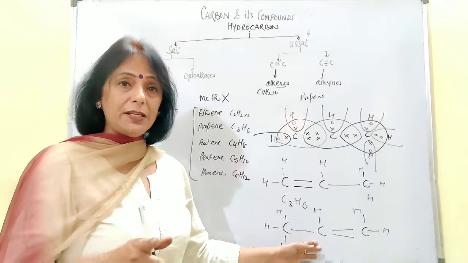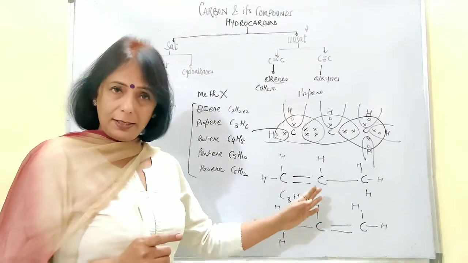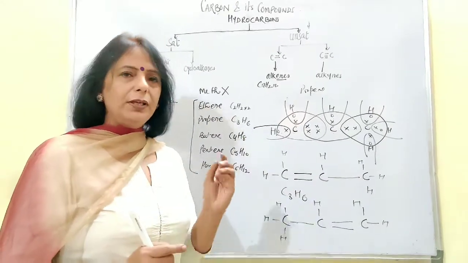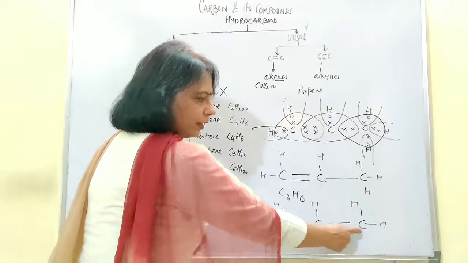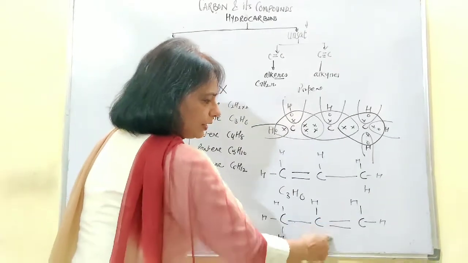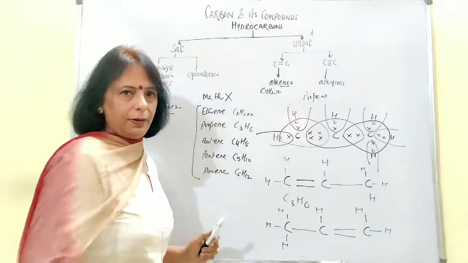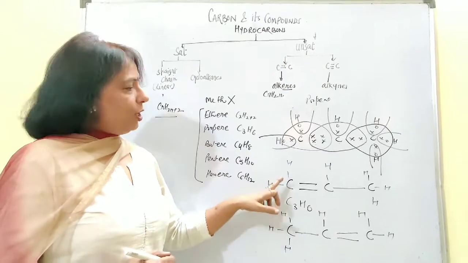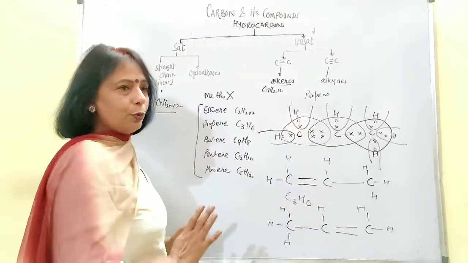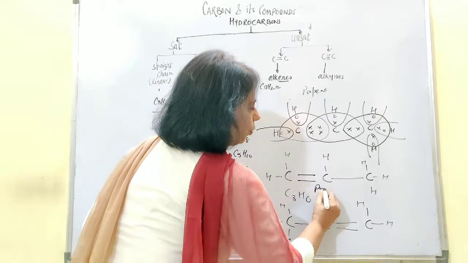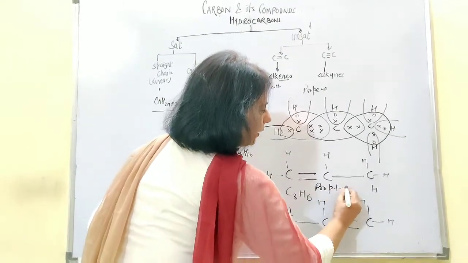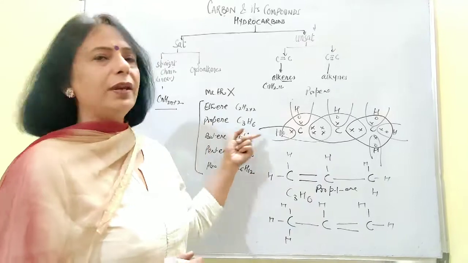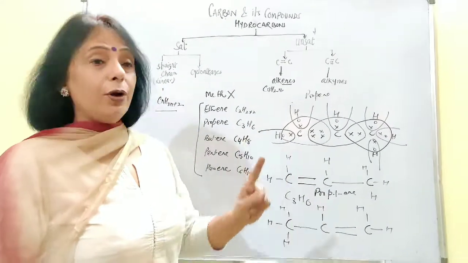But you have to be very specific while writing the Lewis dot structure or the structural formula of these compounds. Every time try to put the double bond on the primary carbon atom. If you have put the double bond this side, then it will be considered the primary carbon atom. If you have put the double bond this side, you will be considering this one the primary atom. Okay, so in that way, you can simply write it is propene, or prop-1-ene. Nomenclature says go this way, but in the simple form you can write it is propene.